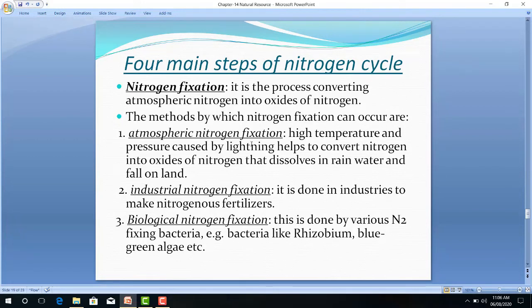Atmospheric nitrogen fixation: high temperature and pressure caused by lightning help to convert this nitrogen into oxides, and that dissolves in rainwater and falls on land. Industrial nitrogen fixation is done by industries to make nitrogenous fertilizer. Biological nitrogen fixation is done by various nitrogen fixing bacteria like rhizobium bacteria and blue-green algae.